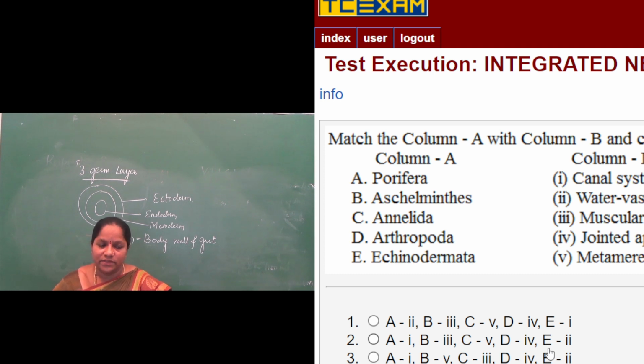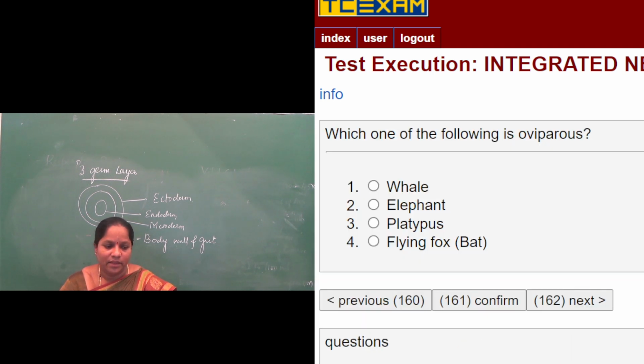So the first phylum, Porifera, has canal system, and the last phylum has water vascular system, also called ambulacral system. So the answer for this will be A1, B3, C5, D4 and E2. So the correct answer for this one is the second option. To answer this, you should know the characteristics of the phyla. Next one.